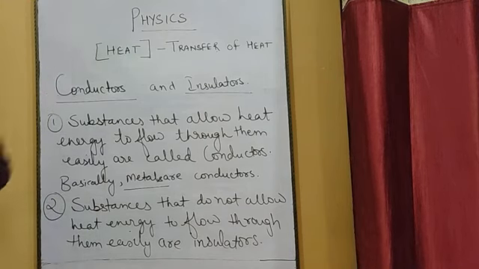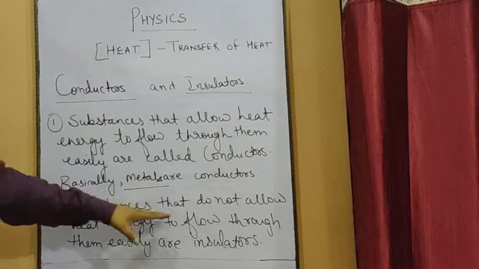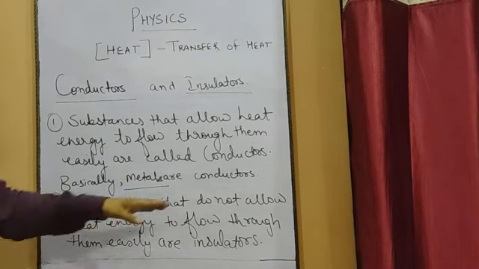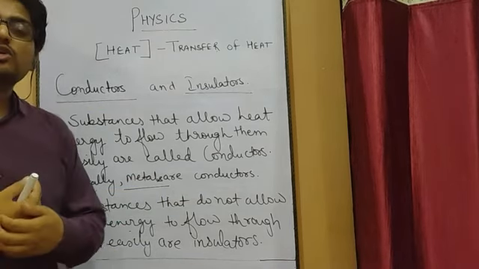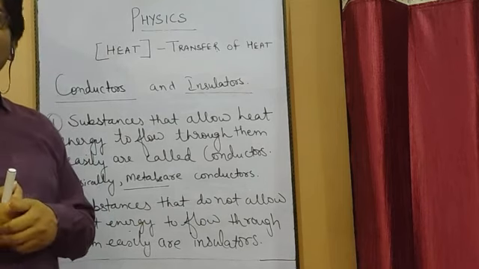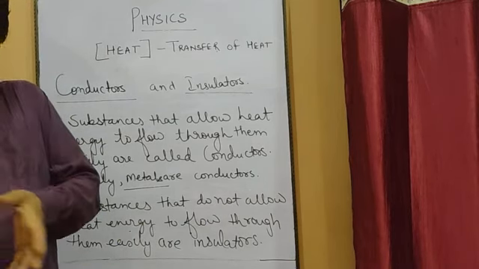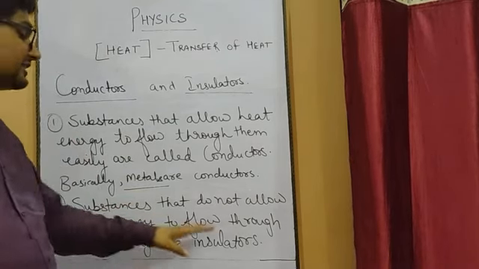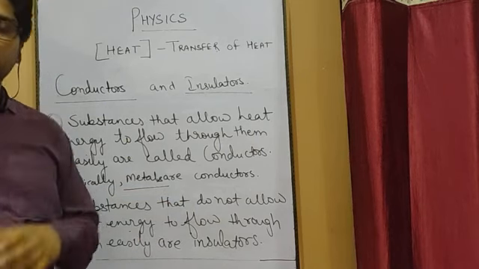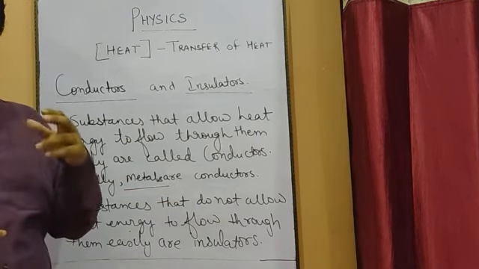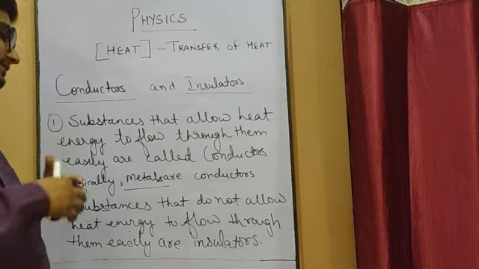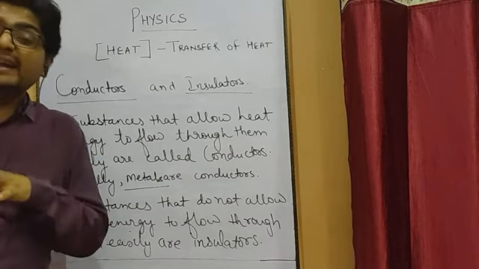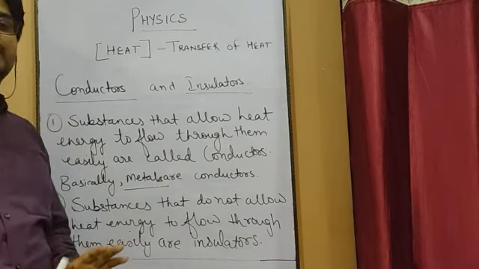Whereas insulators are substances that do not allow heat energy to flow through them easily. So those substances which do not allow heat energy to pass through them easily are known as insulators. Wood, plastic, these are examples of bad conductors or insulators.